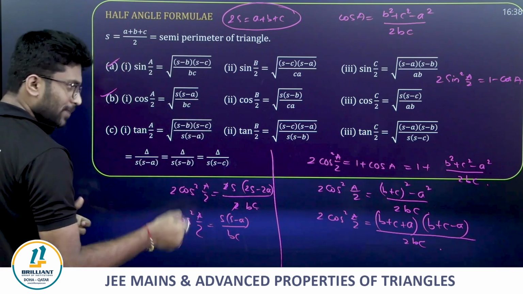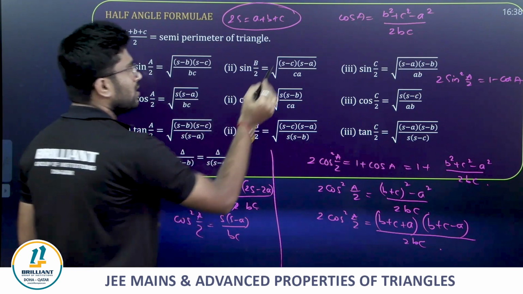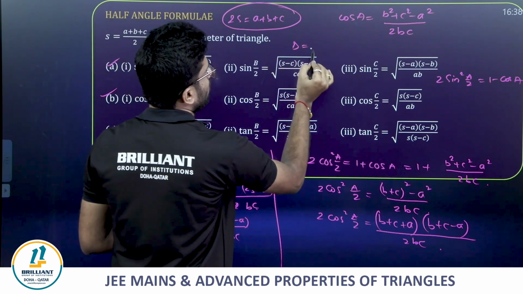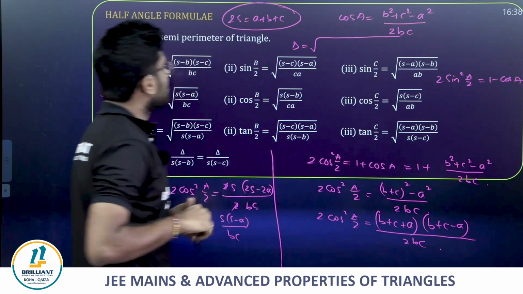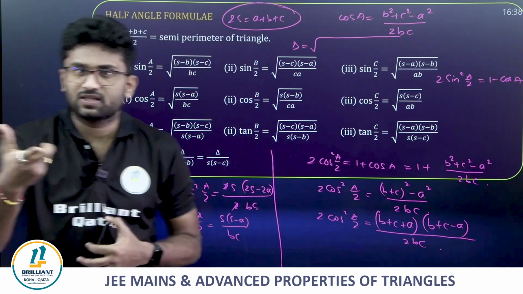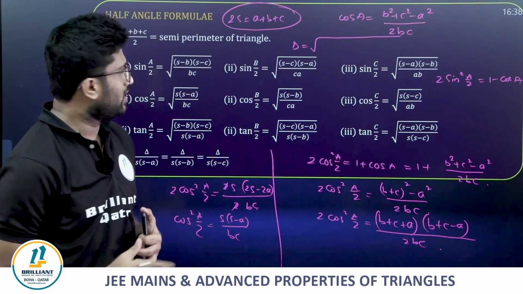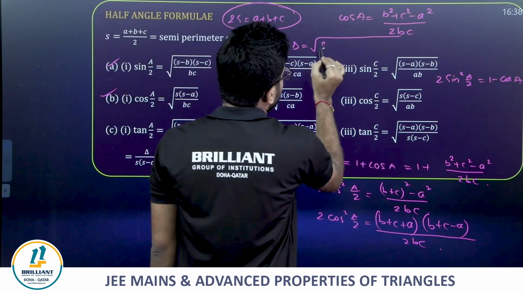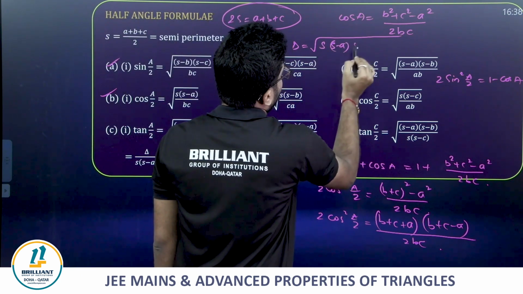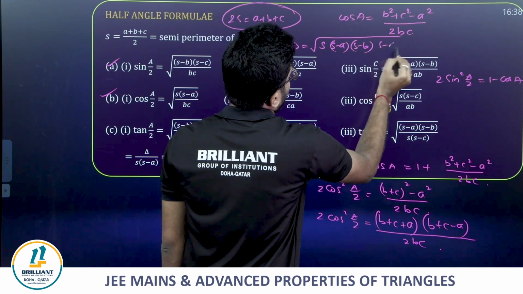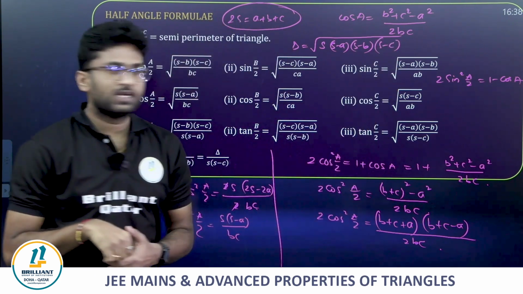Here delta represents the area of the triangle. Already in our lower grades we have seen Heron's formula. If s represents the semi-perimeter and a, b, c are the three corresponding sides of a triangle, then delta is equal to the square root of s into (s minus a) into (s minus b) into (s minus c), in square units.